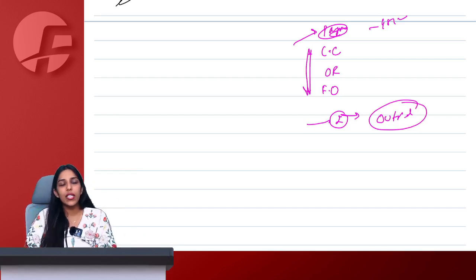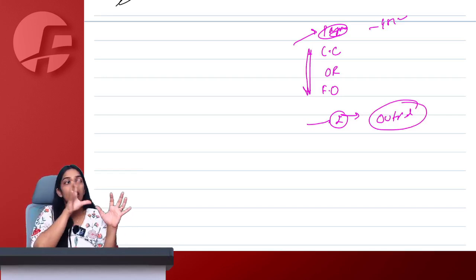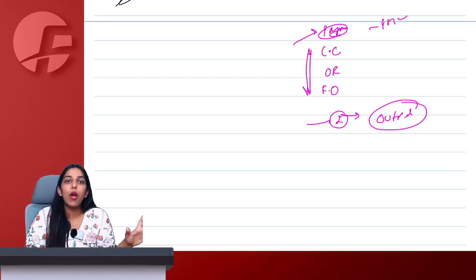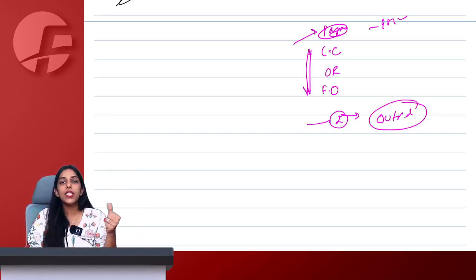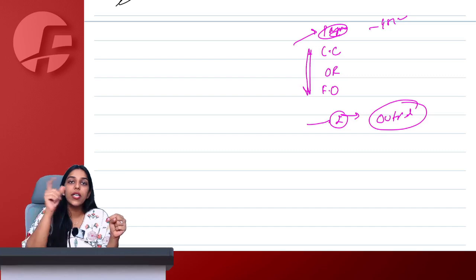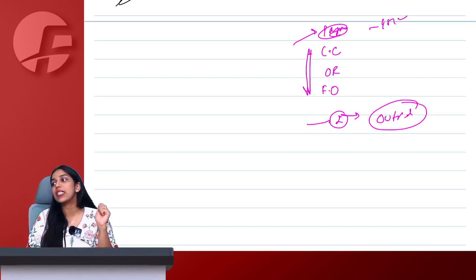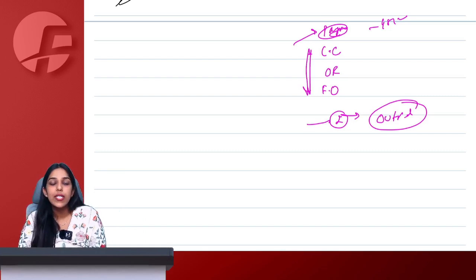Ma'am, do you mean to say that if I purchase an already prepared property, an already constructed property, then GST will not apply? But if I purchase an under construction property, GST will apply? Yes, exactly, this is what I am trying to say.